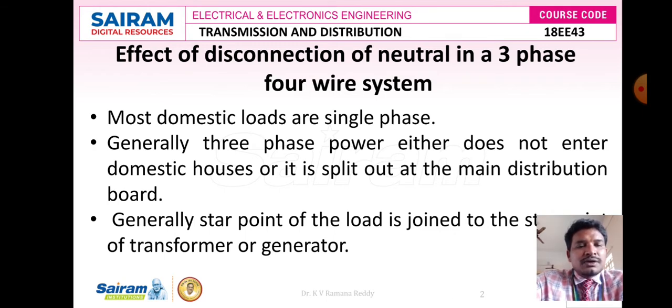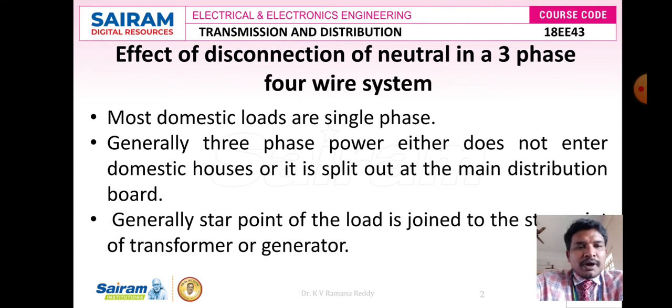In the secondary distribution system, where we transfer the electrical power through a three-phase four-wire system, most domestic loads are single-phase loads. Generally, three-phase power either does not enter domestic houses or it is split out at the main distribution board. That means in domestic loads we generally use single-phase power, but in a few cases where we use three-phase power, in the main distribution board itself we may give three-phase power or single-phase power. It depends upon the type of load used in that domestic load.